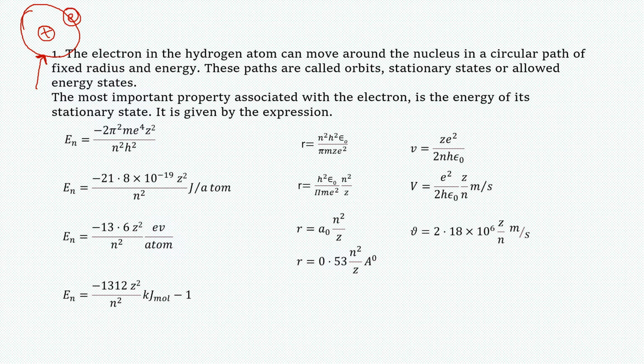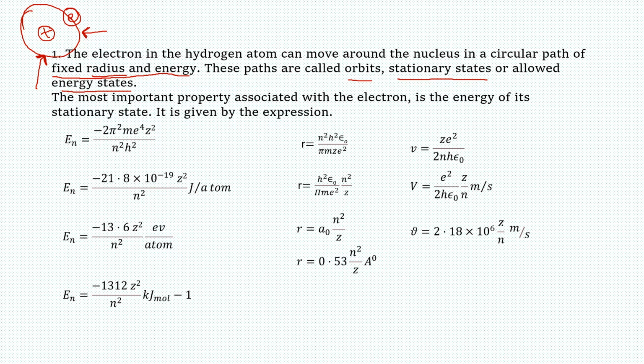If their energy is fixed, then definitely these orbits are also unique, and if the orbits are unique, then definitely their radius will also be unique. So it can be said that the electron moves around the nucleus in a circular path of fixed radius and energy. This means the electron can revolve around the nucleus in certain fixed paths which have fixed radius and fixed energy. And Bohr called these paths orbits, stationary states or allowed energy states.